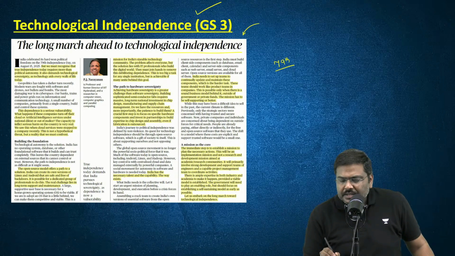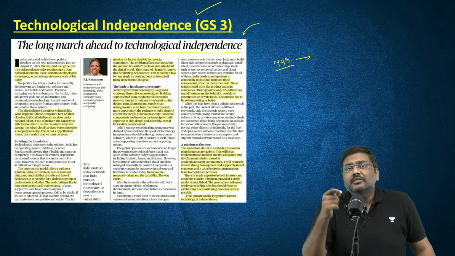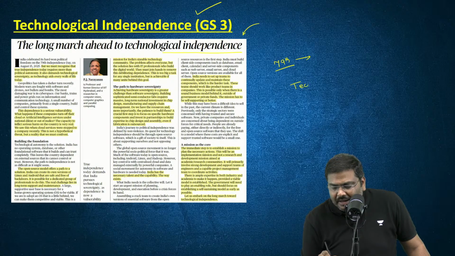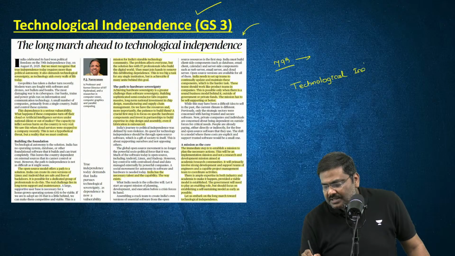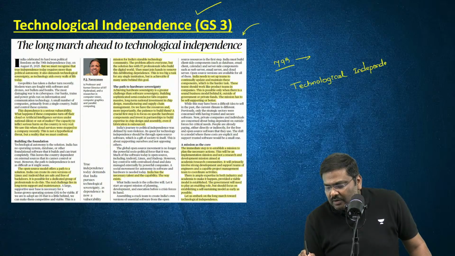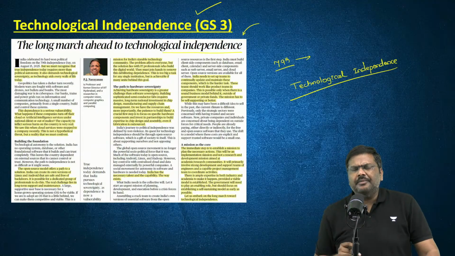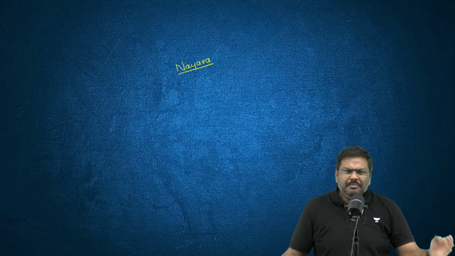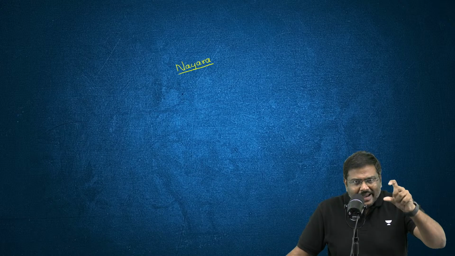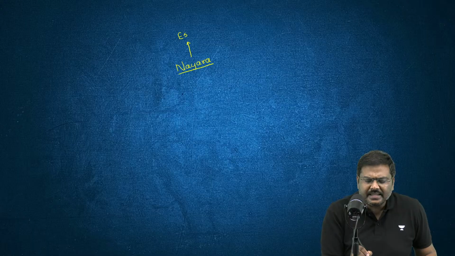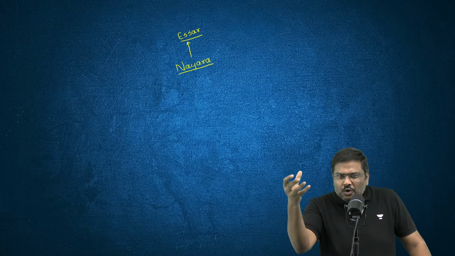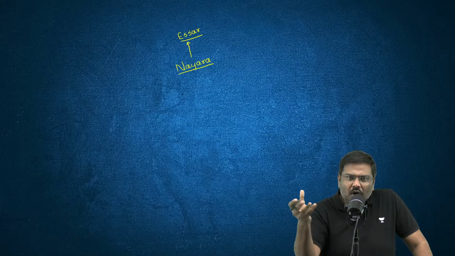But in addition to this, no doubt we have attained political independence, we need to attain technological independence. What do you mean by this? Let me give you one example so that you understand this very clearly. Very recently, in India, there is a company by the name of Nayara. All of you heard of the company's name? Basically an oil company. Earlier, the name of the company was Essar. It was owned by a family in India, Essar Oils.